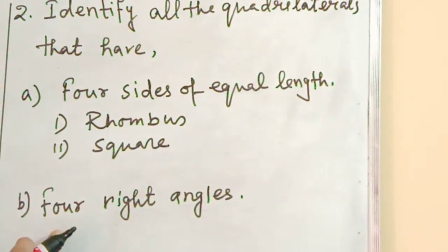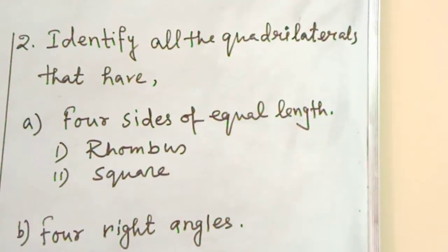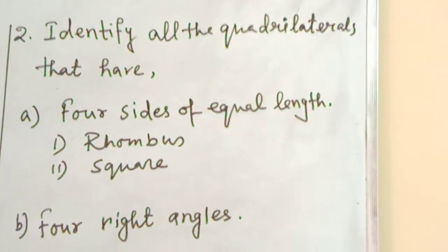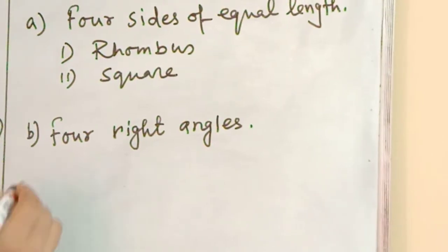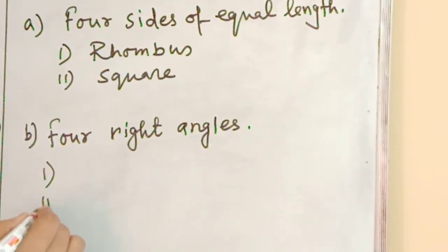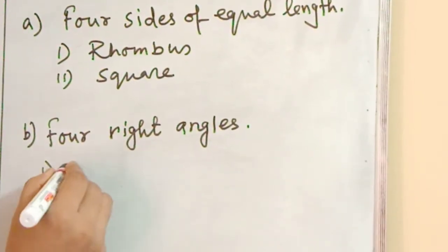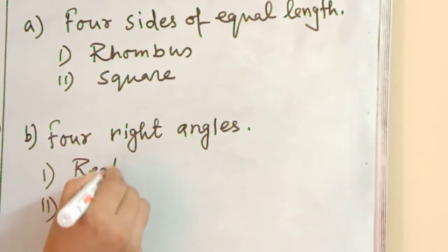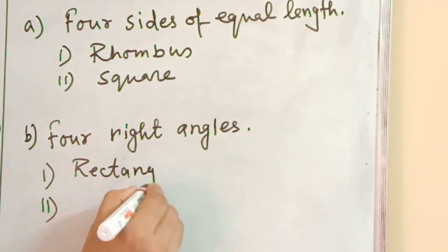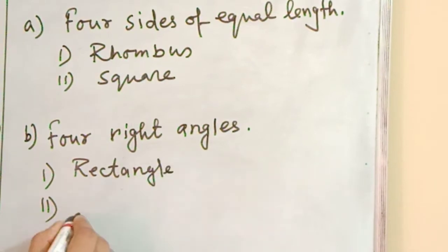Now, identify all the quadrilaterals that have four right angles. Think and say the answer. Yes, it is rectangle and square.